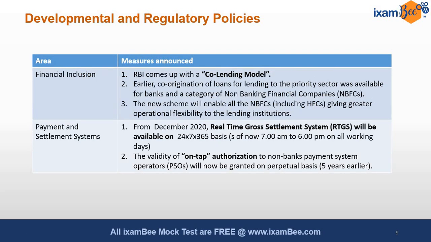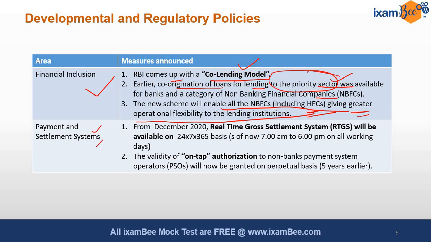And on the financial inclusion side, RBI has come up with a co-lending model. Before this, there was a system of co-origination of loans, which could be done by banks in tie-up with NBFCs for priority sector lending. Remember, this co-origination of loans was there, but now RBI has introduced a co-lending model. The scheme will enable all NBFCs, including housing finance companies, to give greater operational flexibility to the lending institution. So NBFCs, housing finance companies, and banks can come together and have this co-lending model. It will help in providing credit to many sectors which otherwise do not get attention.